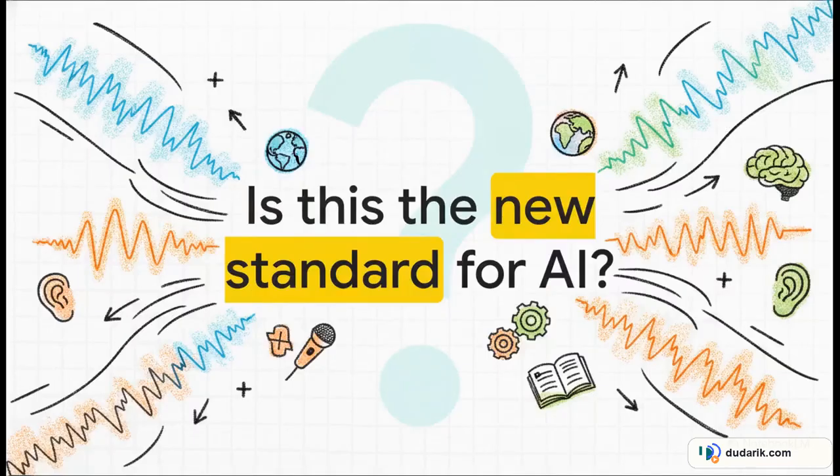Which brings us to a final thought I want to leave you with today. By proving that we can actually save the lost signal without taxing our precious decoding speed, the COAT framework completely challenges the current status quo of data compression in AI. So the big question is: is this continuous latent workspace, this cognitive scratchpad, destined to become the brand new standard for how all future AI models process not just audio, but the entire physical world? It is a fascinating question to ponder.